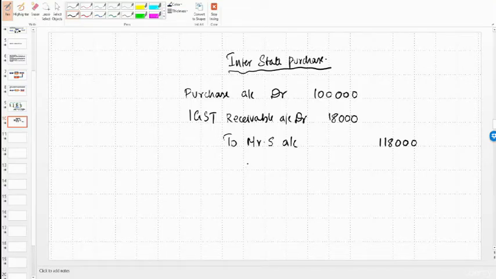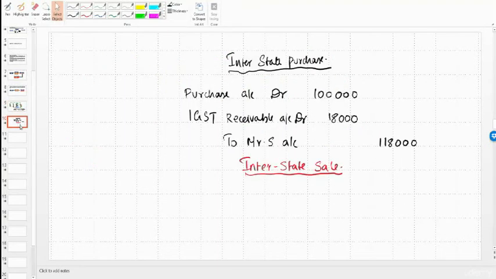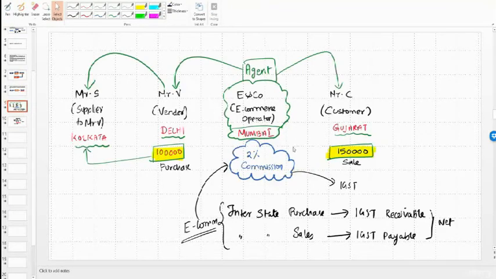Now there is also interstate sale. We'll also record interstate sale. When there is an interstate sale, we have to debit the customer. Now, who is the customer? Customer is Mr. C, right? So we have to debit Mr. C account. I'll put it Mr. C account debit. What amount should be debited?